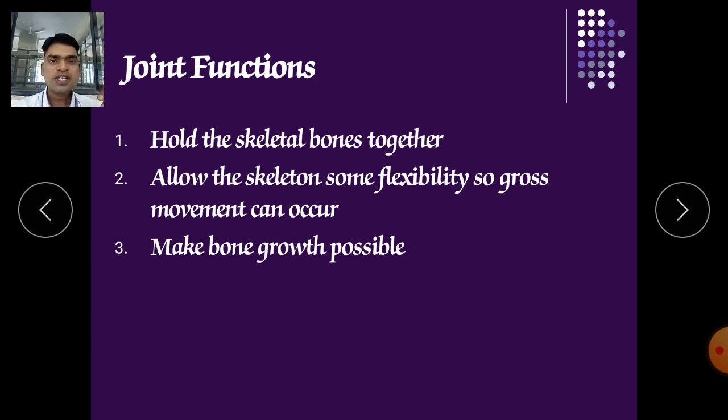That's why in the case of kids or children, they have more than 206 bones, and most of them are cartilaginous bones. And after a few years, when they attain puberty or after puberty, all the cartilaginous bones get converted into bones.